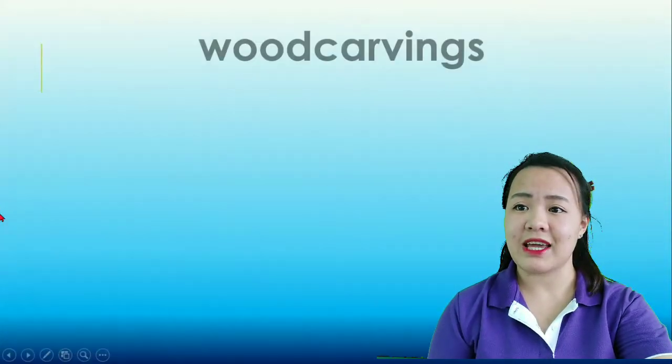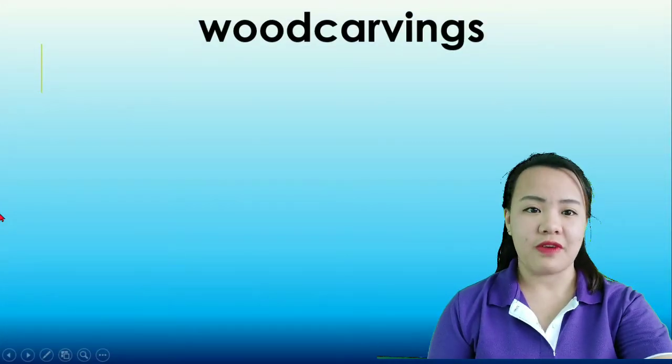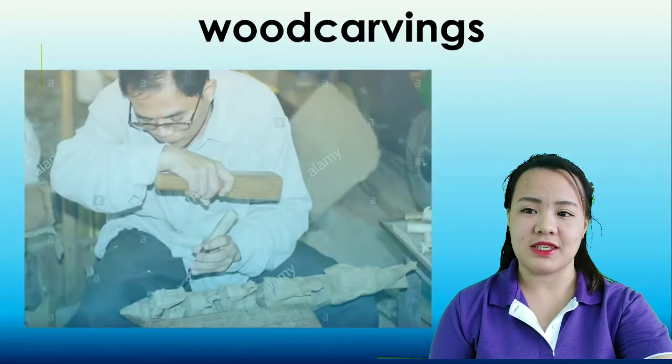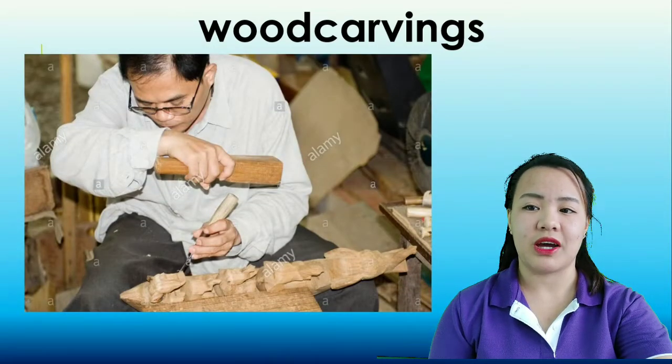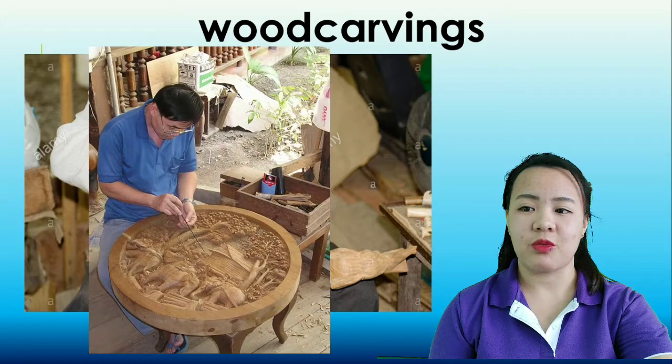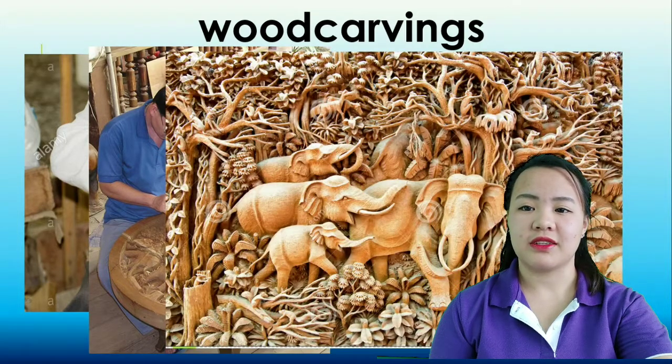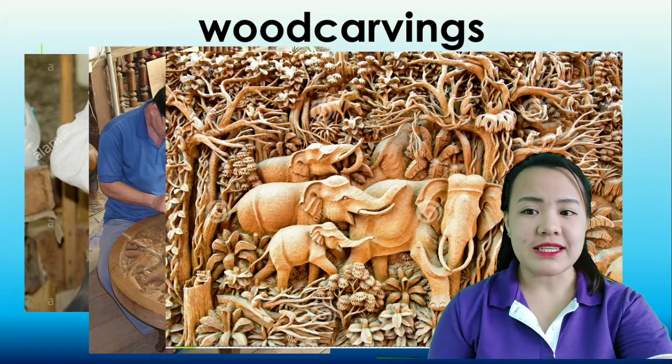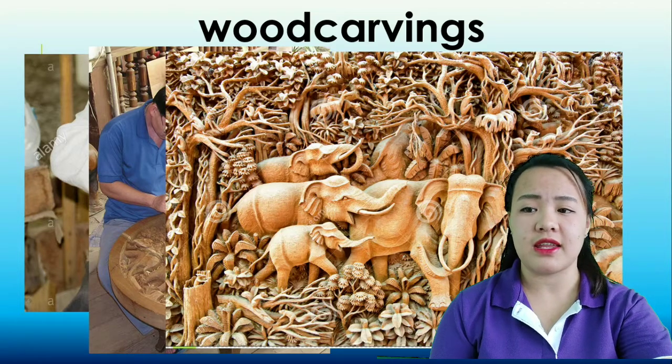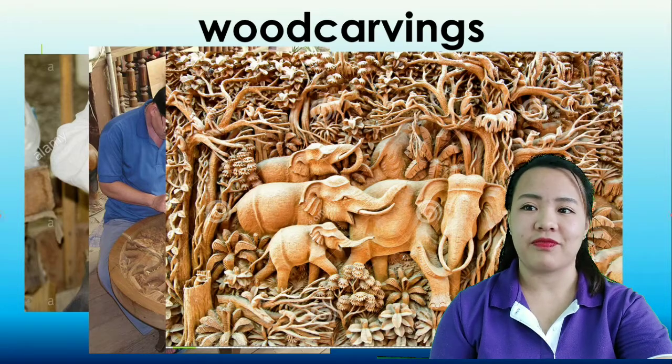Let's take a look at wood carvings. Okay, wood carvings. This is an example of wood carving. Another one. Okay, this one. You mostly see this one in museums, in restaurants, right? Okay.